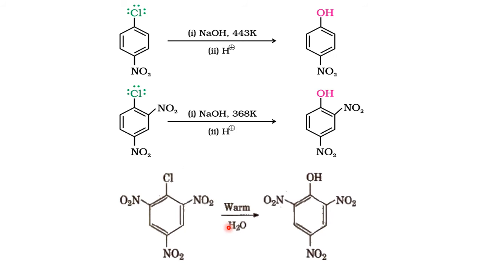Just in a test tube, you take this compound, trinitrochlorobenzene. Please go as per the IUPAC nomenclature. When you take this compound in the test tube and just warm it, you will get trinitrophenol. So increasing the number of electron withdrawing groups increases the reactivity. Just now we studied it, and by experiment also it is proved. See, the conditions are decreasing, from strong conditions to just warming.